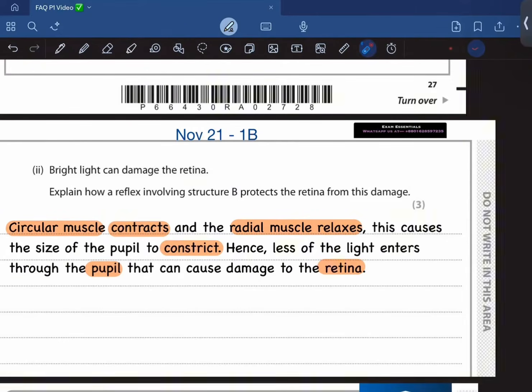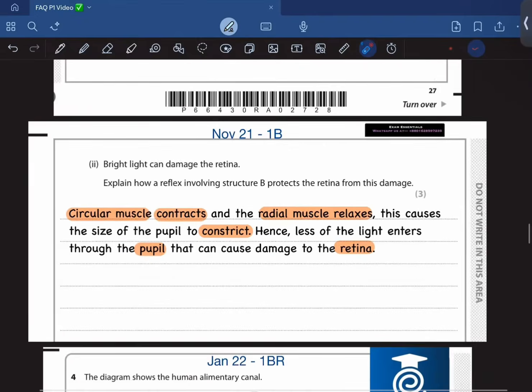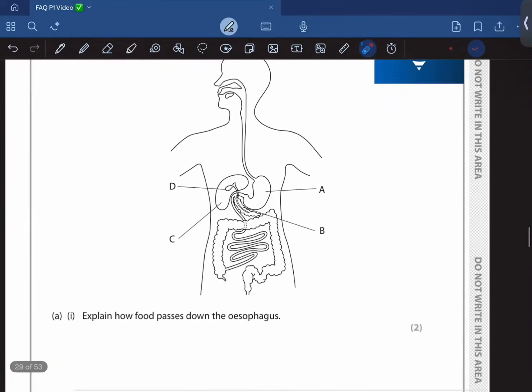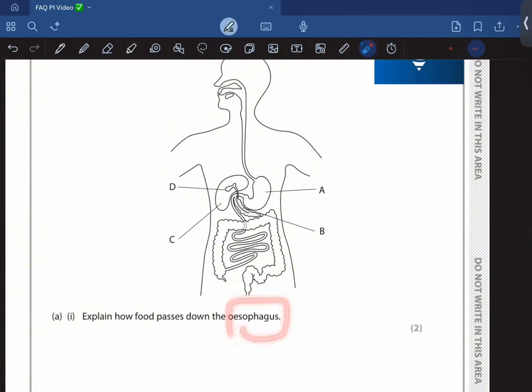Moving on. The diagram shows an alimentary canal. Explain how food passes through the esophagus. The esophagus is the food pipe. It is by the process of peristalsis. There are two types of muscles over here, circular and longitudinal. One contracts and the other relaxes, and this causes the bolus to pass down through the gut.